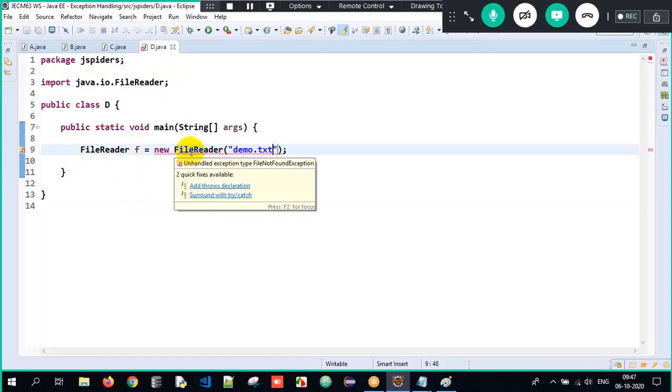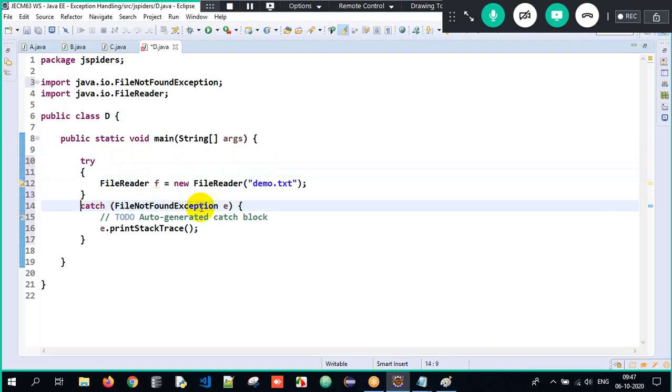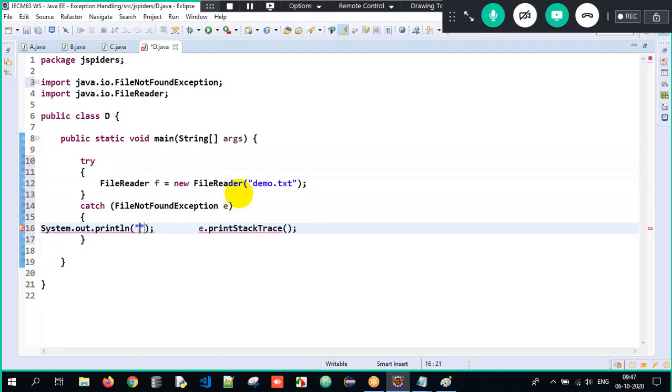See, as soon as I hover on it, it says unhandled exception type FileNotFoundException. It simply means that when I am trying to read the data from a file here, the compiler already knows that there is a possibility of FileNotFoundException. So therefore the programmer has to handle it immediately. I'll just click on this particular line. See what happened here? We are trying to handle it immediately. So in the catch block, I can just write one print statement as file not found.